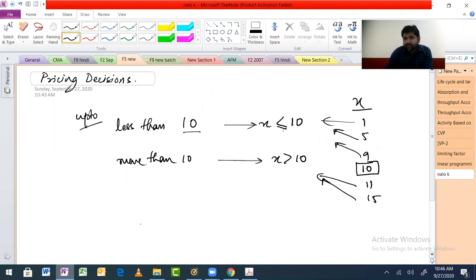Fine. So let's finish the little bit of shadow price discussion that we had to do. What is a shadow price? So we'll try to fix this.